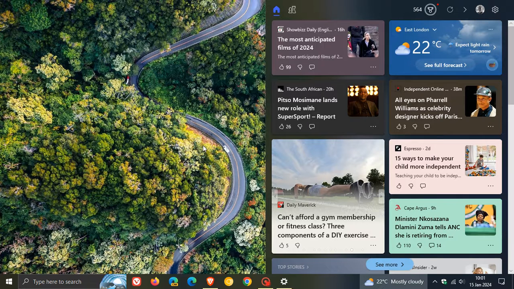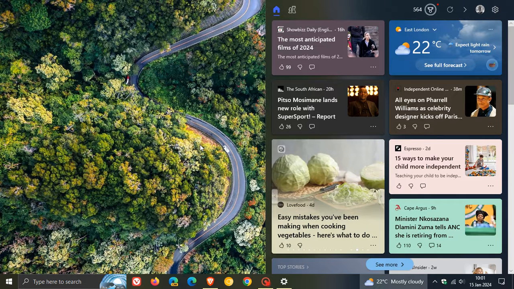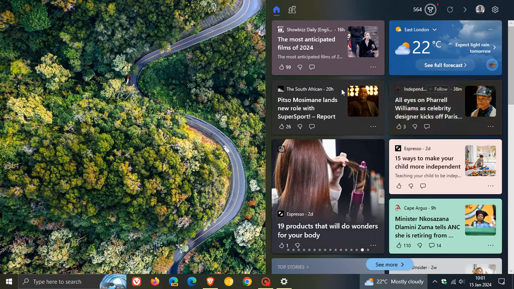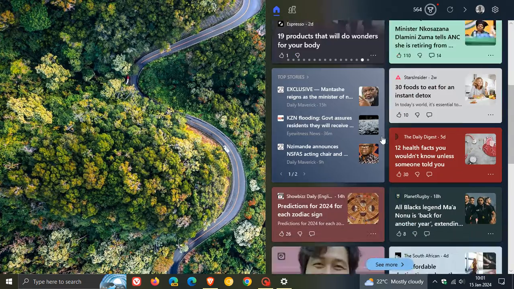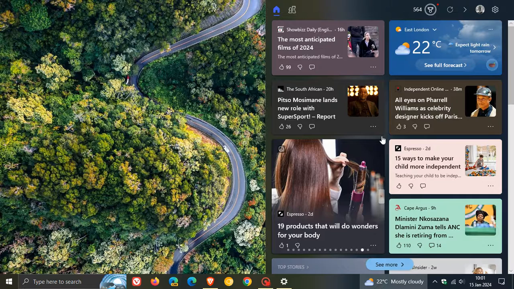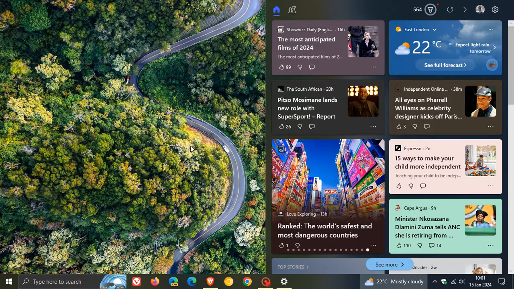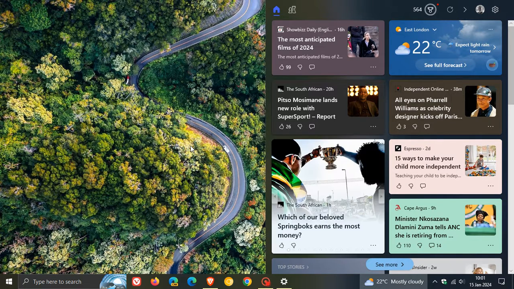So it's basically taken up half of my screen real estate, where previously the news and interest feed was about 2/3 the size of how it currently is. So I don't actually like this new news and interest. I think it's just too big and looking very similar now to what we're getting over on Windows 11.